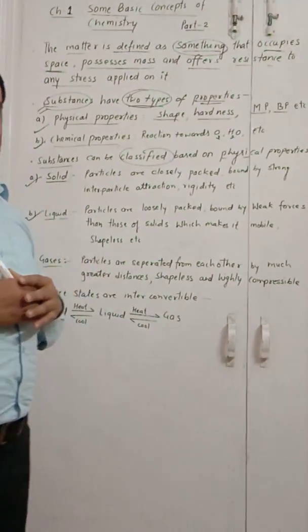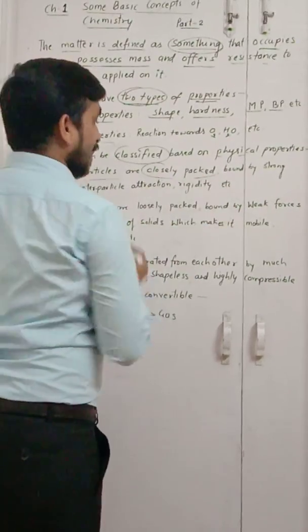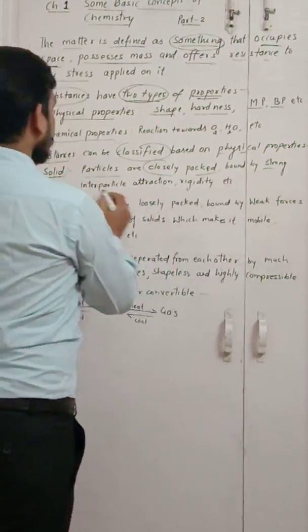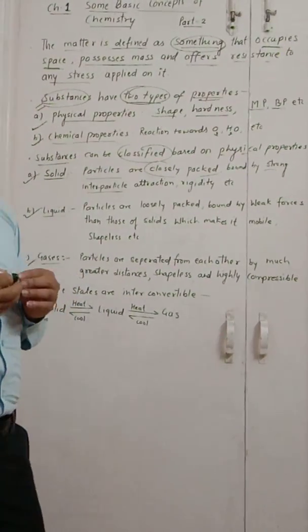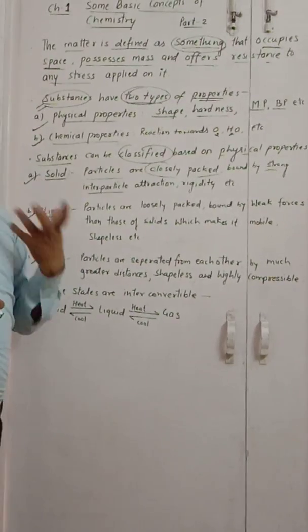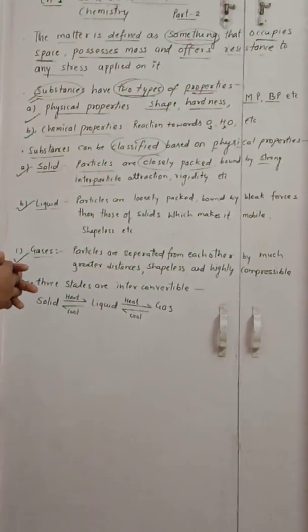Basically, in a solid the particles are closely packed, meaning the particles are tightly packed and bound by strong interparticular attraction, and they show rigidity. The melting point is high, the boiling point is high, and many more properties are shown by the particles.